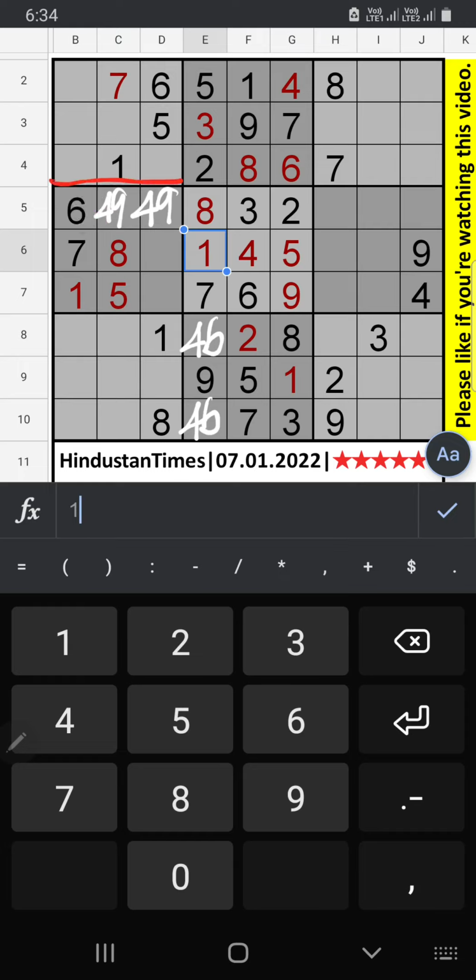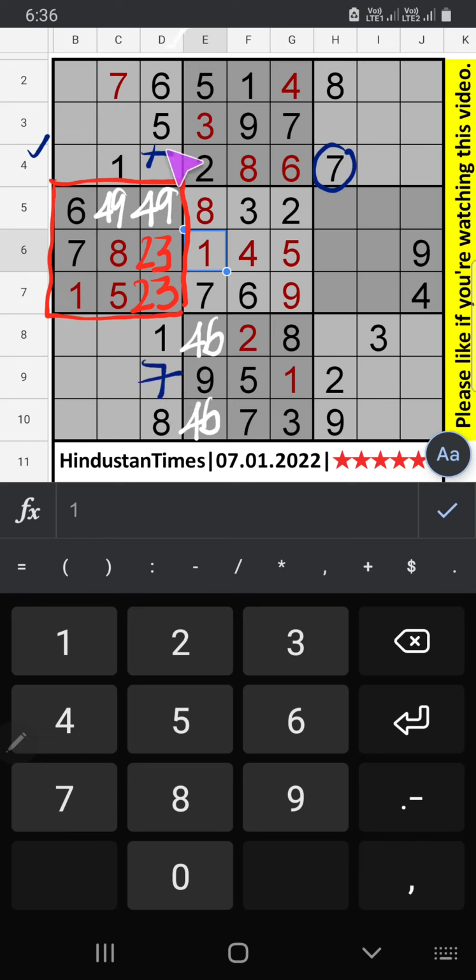Fourth grid, 2 numbers are remaining, 2 and 3. It will come in any one of the cells. We will confirm later. Fourth row, we have 7. So 7 can't come in this cell. Then 7 is confirmed here.